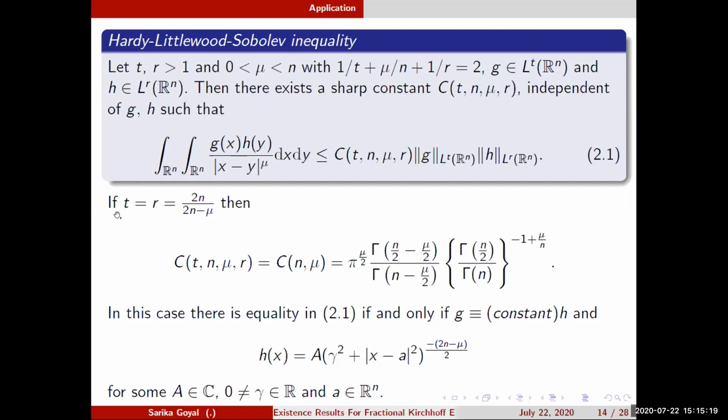In particular, if t equals r equals 2n upon 2n minus mu, then this constant is explicitly defined. When g is a multiple of h, the inequality becomes an equality, and one can find these minimizers. H of x is in this form.